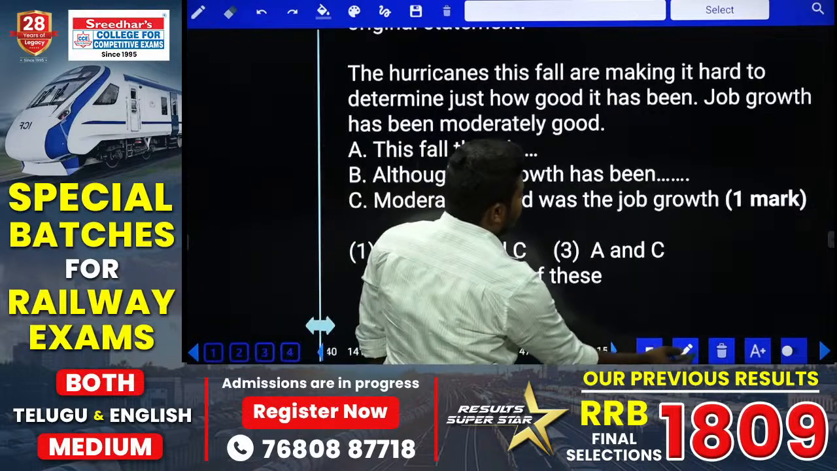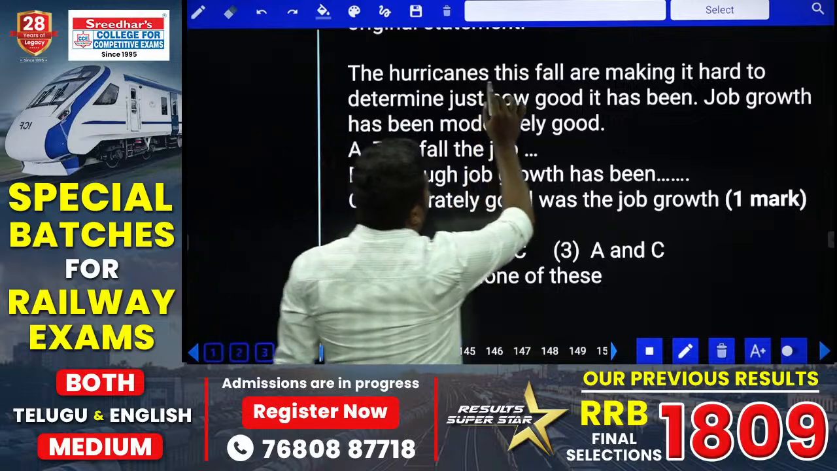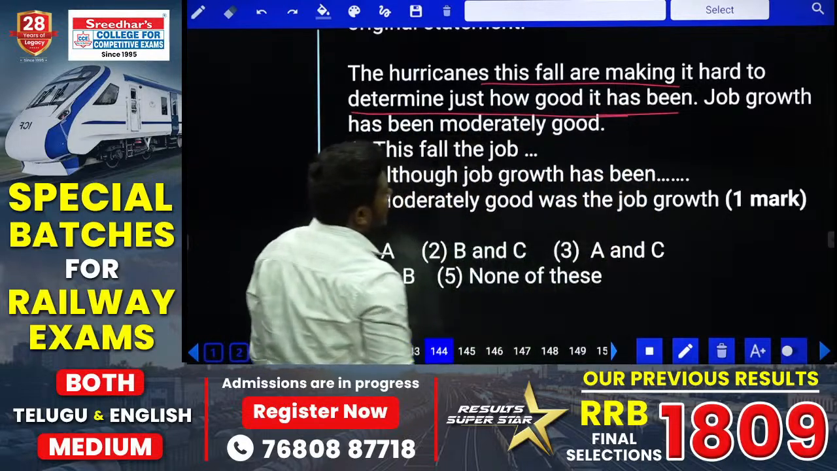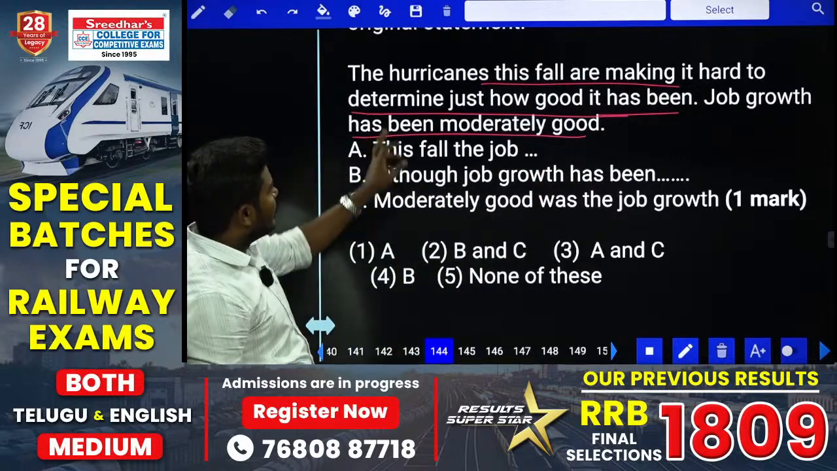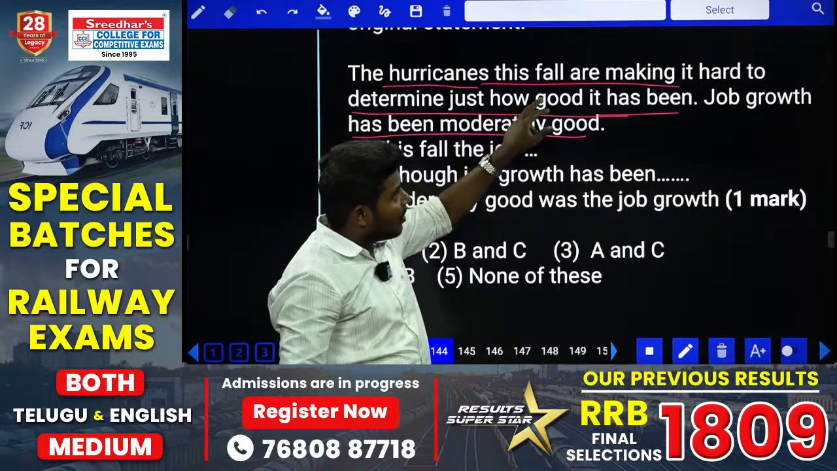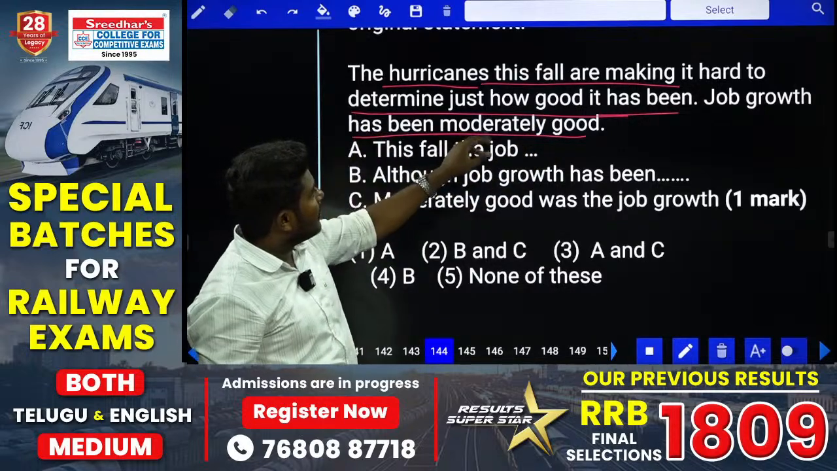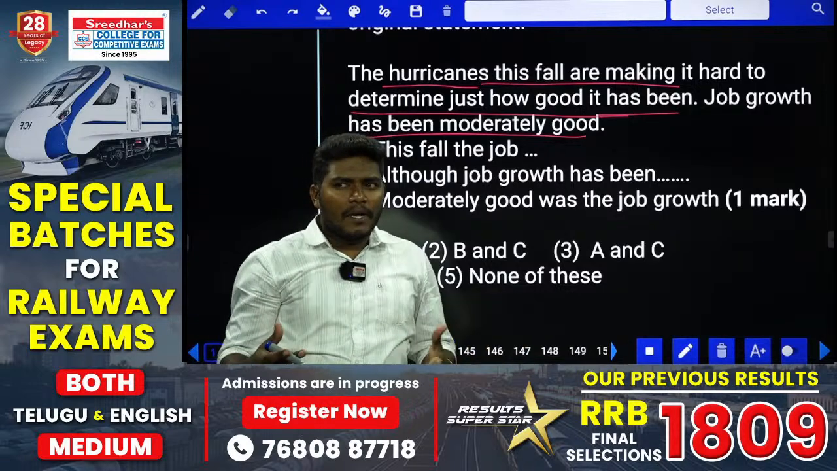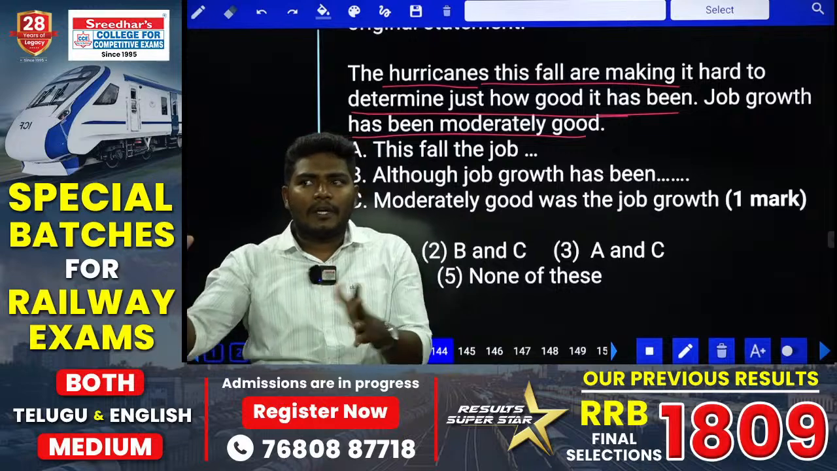Next, 144. What is given here? The hurricanes this fall are making it hard to determine just how good it has been. Job growth has been moderately good. The statement is given as, first case we are speaking about hurricanes. The hurricanes this fall are making it very hard, that means we are speaking about the negative case, to determine just how good it has been. We don't know what situation we are speaking about, but there is some situation they need to determine, and because of the hurricanes they are unable to determine how good that is.